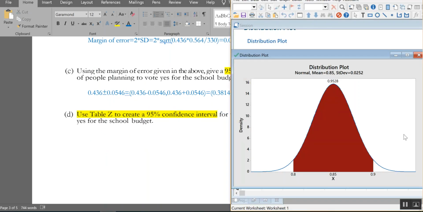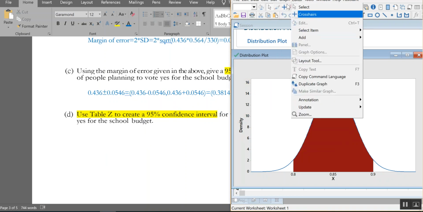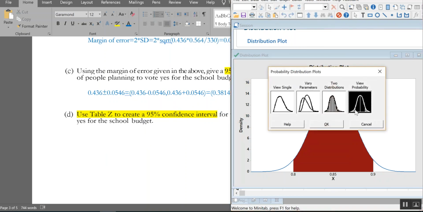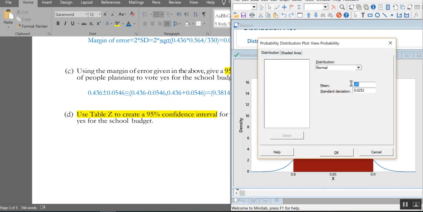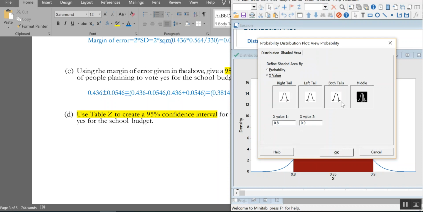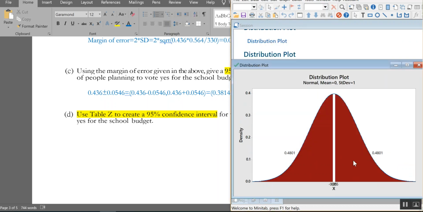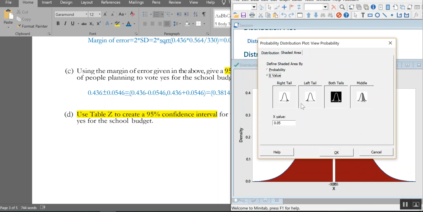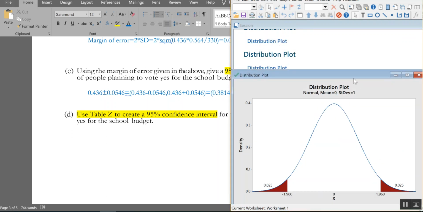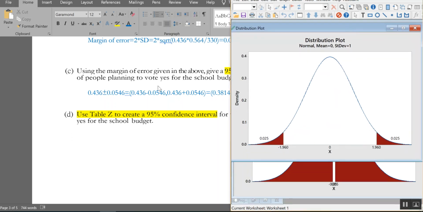So let's use Minitab to help us out here. I'm going to go to Graph, Probability Distribution Plot. I want to look at the standard normal, which is mean 0, standard deviation 1. We go to shaded area, and here I want 95, so I want 5% in each tail, and that gives me something wrong. Oh, I'm on X value. That would be Y. 5% in each tail. Done. Oh, look at that. 1.96.